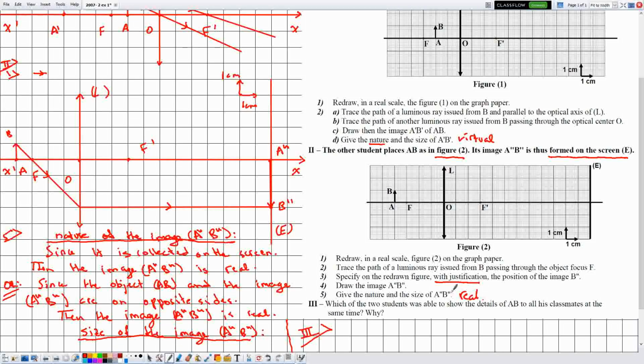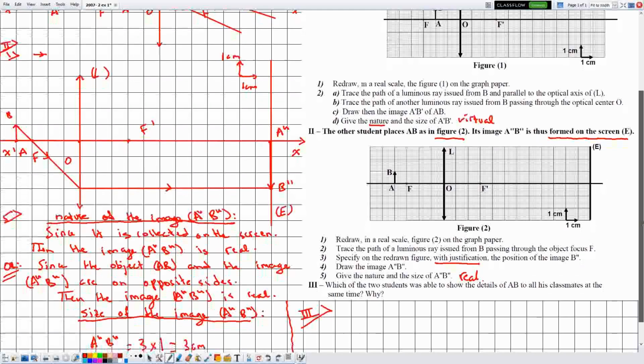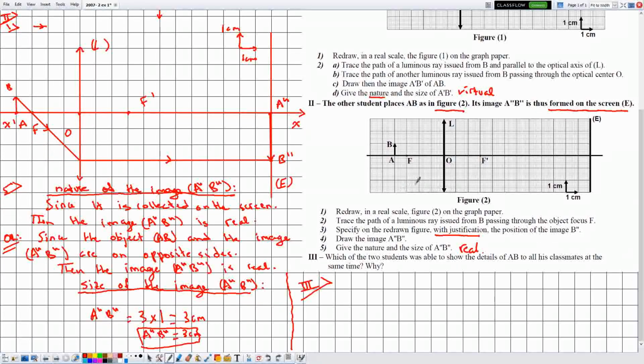And we know that whenever the image is collected on the screen, it can be seen by several individuals at the same time. Therefore, the student of this group of part 2 will be able to show the details of the small object AB to all his classmates.